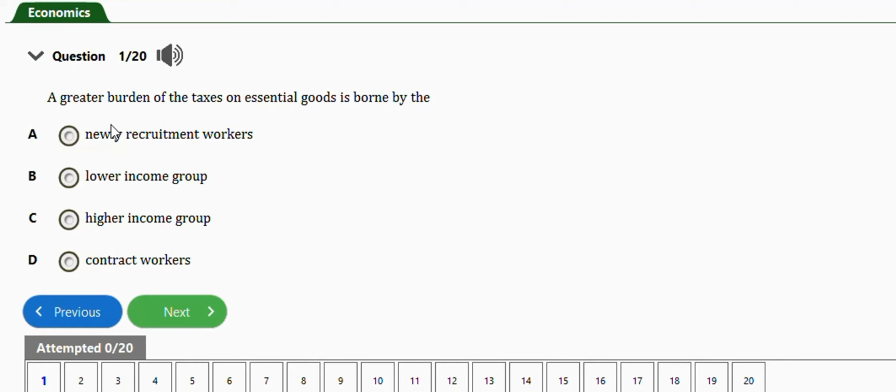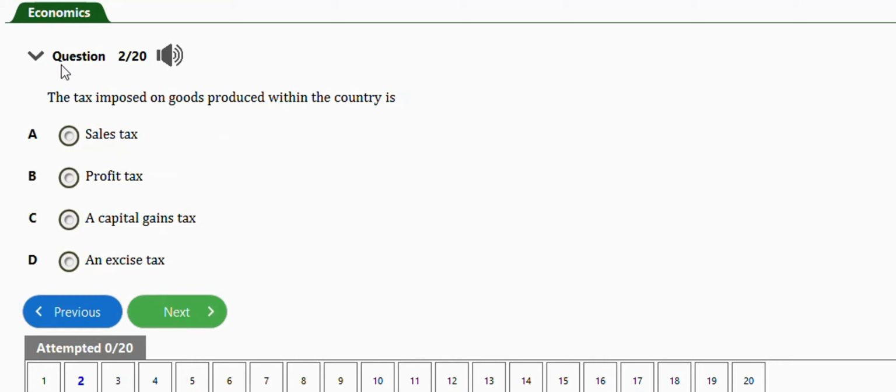borne by the newly recruited workers, low income group, higher income group, contract workers. The right answer is option B, lower income group. Okay, next question is this one. It says the tax imposed on goods produced within the country is, we have sales tax, profit tax, capital gain tax, and excise tax. The right answer is option D, an excise tax.